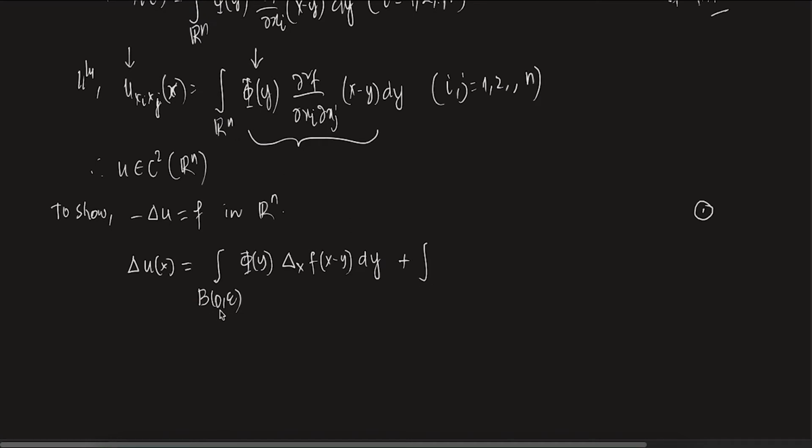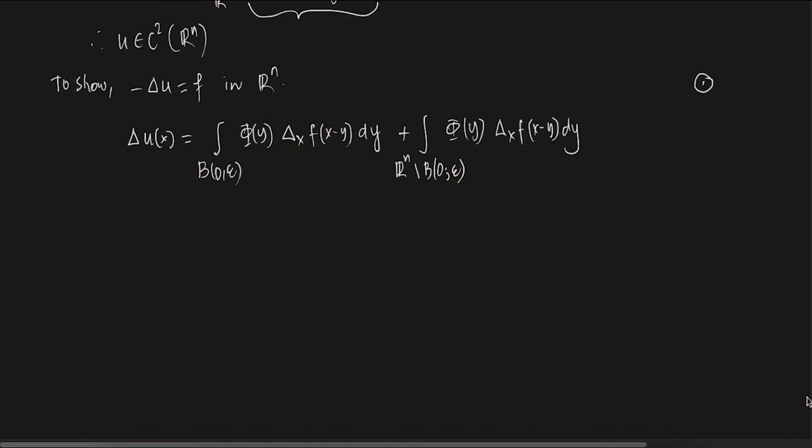I am breaking it up into two parts. One is the ball B0 epsilon and the other is Rn minus B0 epsilon, with phi of y delta x of f of x minus y dy. Clear? Now I will write it as I epsilon plus J epsilon. Two parts: this is I epsilon, this is J epsilon.